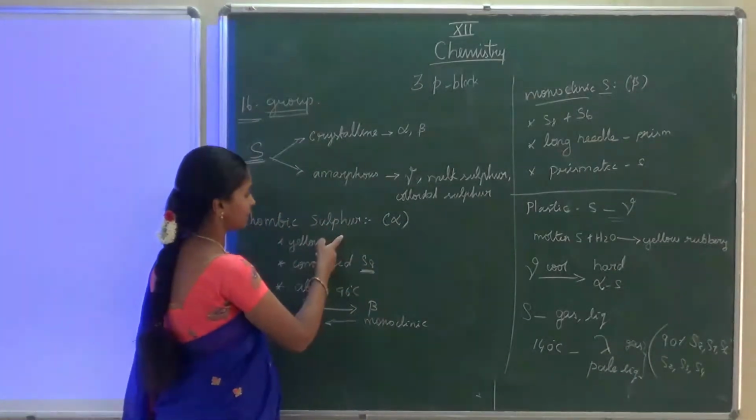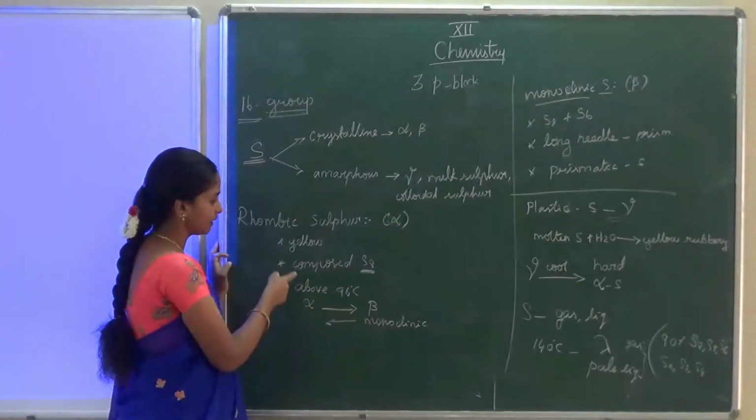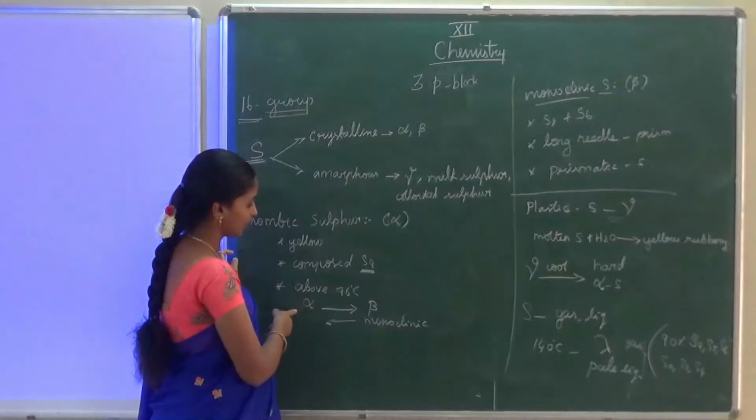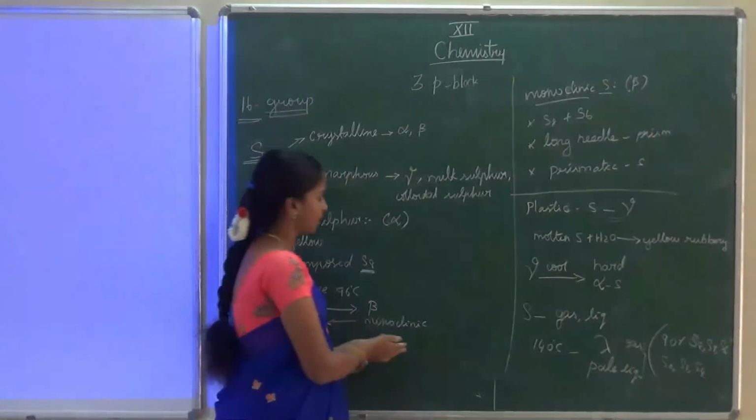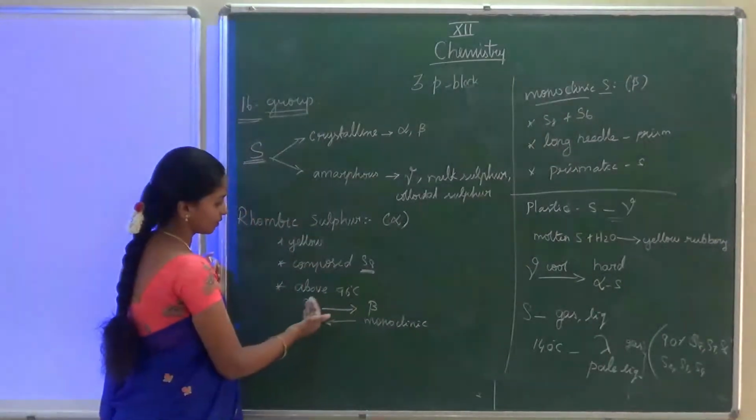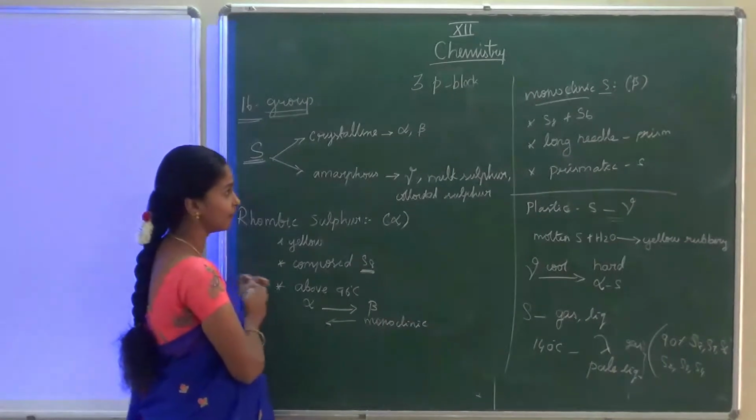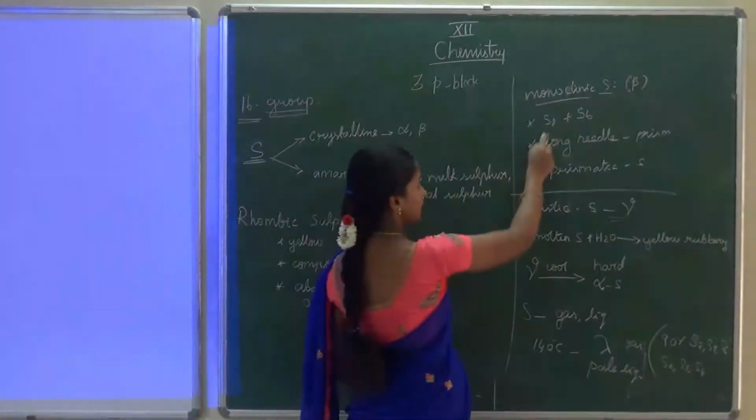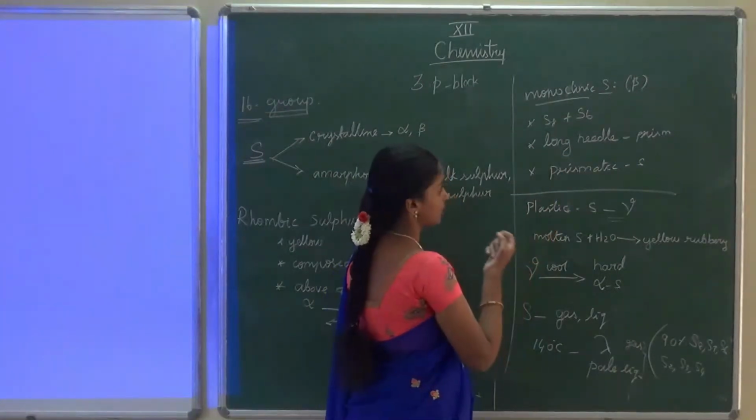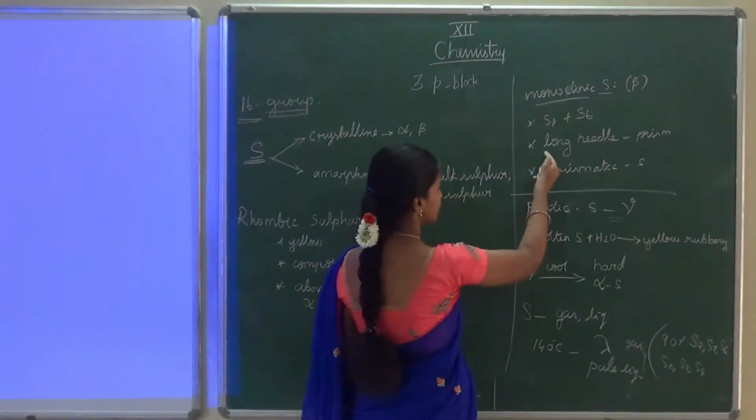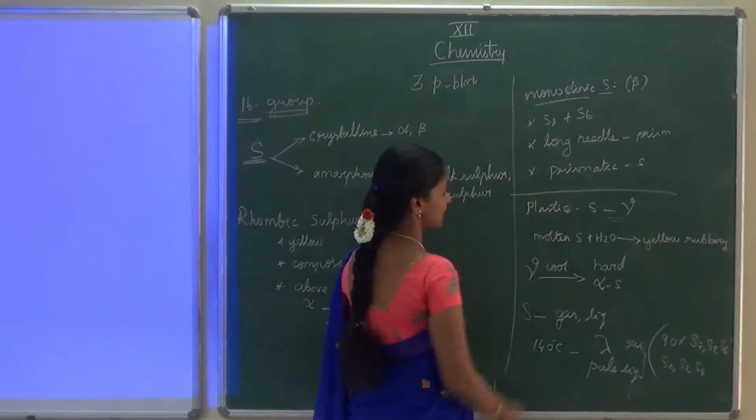Rhombic sulfur is represented by the symbol alpha. It is yellow in color. It is composed only of S8. Above 96 degrees Celsius, it can be converted into monoclinic, and in the same way, when you cool below 96 degrees Celsius, beta can be converted into alpha. Next, monoclinic sulfur contains S8 and S6. It has the prism form, otherwise a long needle shape. It looks like a prism, so it is called prismatic sulfur.